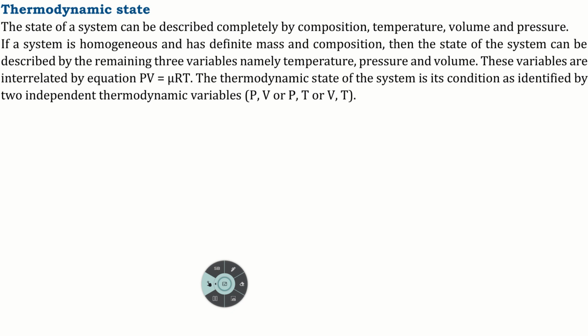Since this is an ideal gas, the entire gas is completely described if you specify the pressure, volume, temperature, the mass and the composition of the system. Composition means how many diatomic molecules, how many triatomic molecules, and what are their individual masses, along with pressure, volume, temperature.